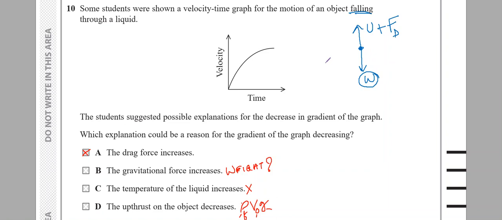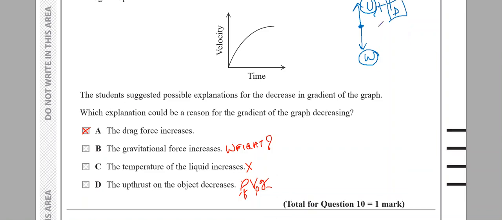Once the object is immersed in water বা liquid, weight এও কোনো চেঞ্জ আসবে না, upthrust এও কোনো চেঞ্জ নাই. তাহলে the only force that changes is the drag force. So the answer is the drag force increases.